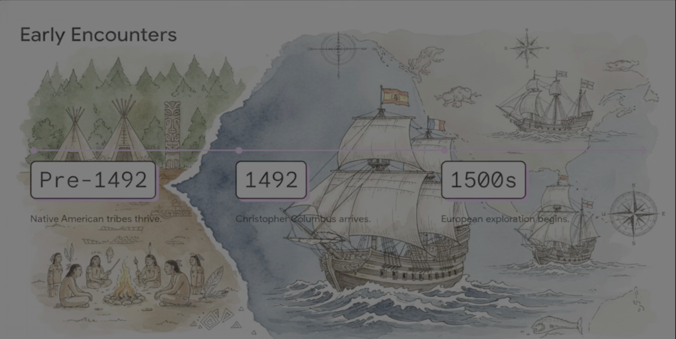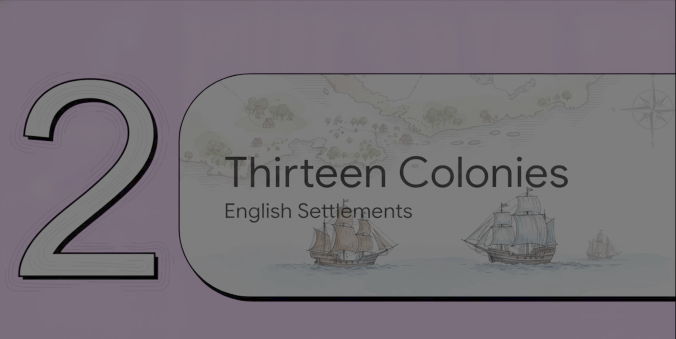So, native tribes are thriving pre-1492. But when Christopher Columbus arrives, it sparks this massive era of European exploration. Throughout the 1500s, explorers from Spain, France, and England start sailing ships all the way across the Atlantic Ocean, totally eager to explore this new world. Part 2. The 13 colonies.